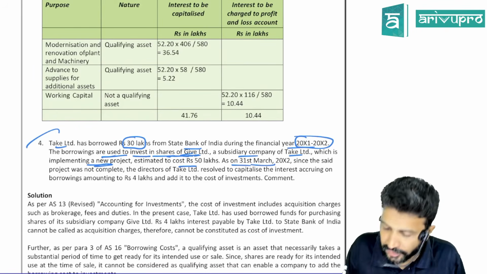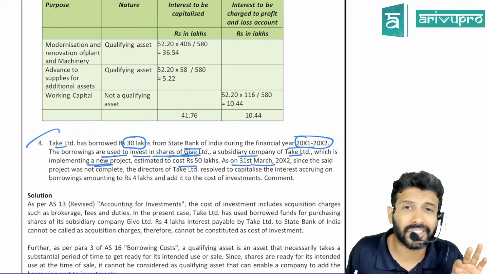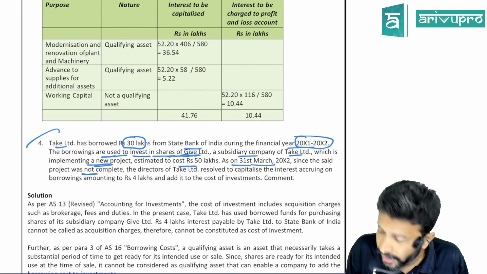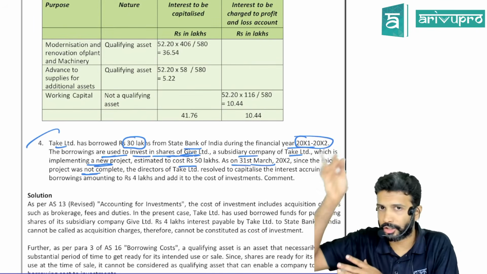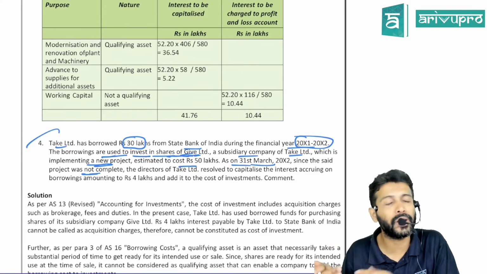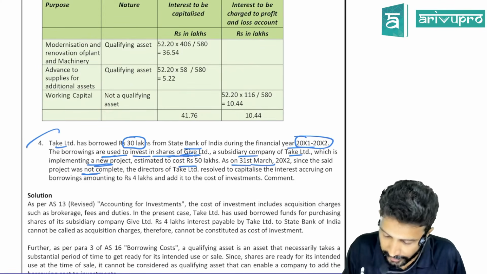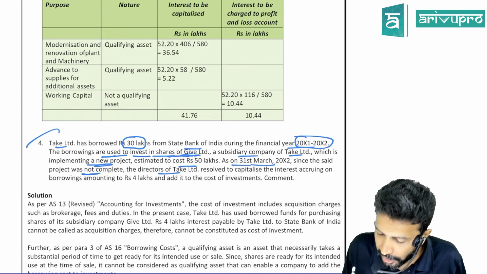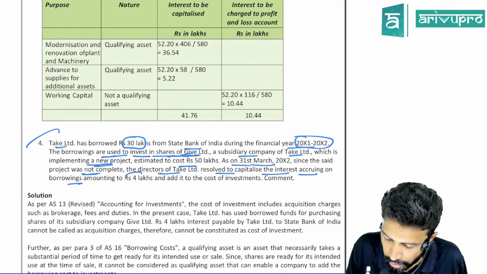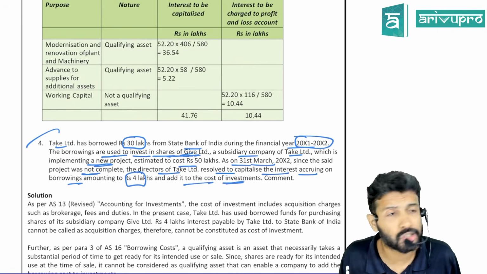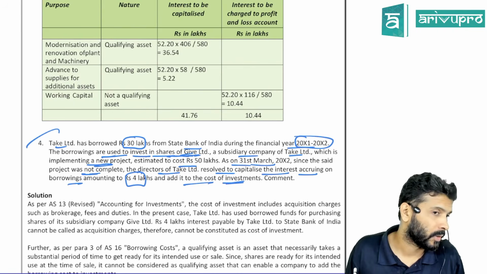At the end of the year, that is 31st March 20X2, the said project was not completed. That subsidiary company is executing some project; has it got over or is it still pending? Still pending. The directors of Take Limited resolved to capitalize the interest accruing on borrowings to the extent of 4 lakh and add it to the cost of investment.